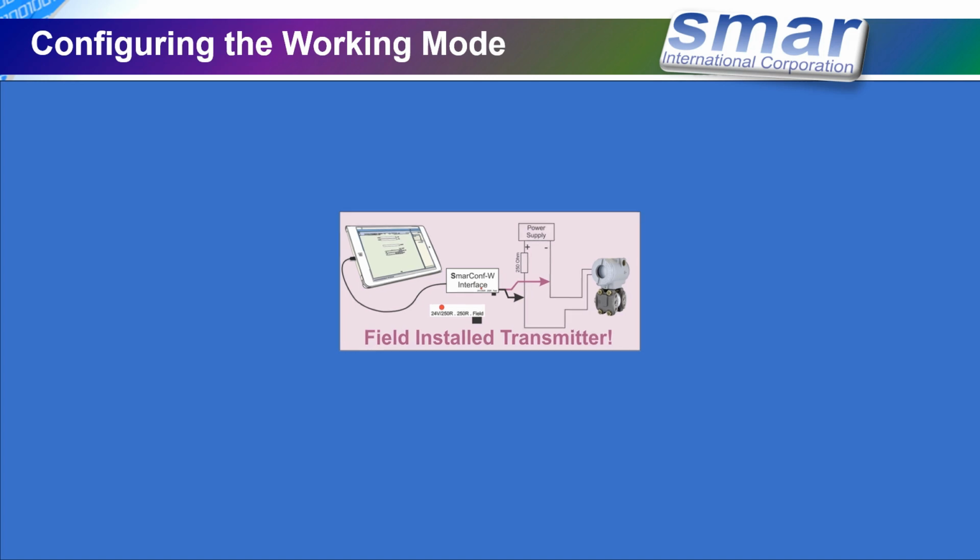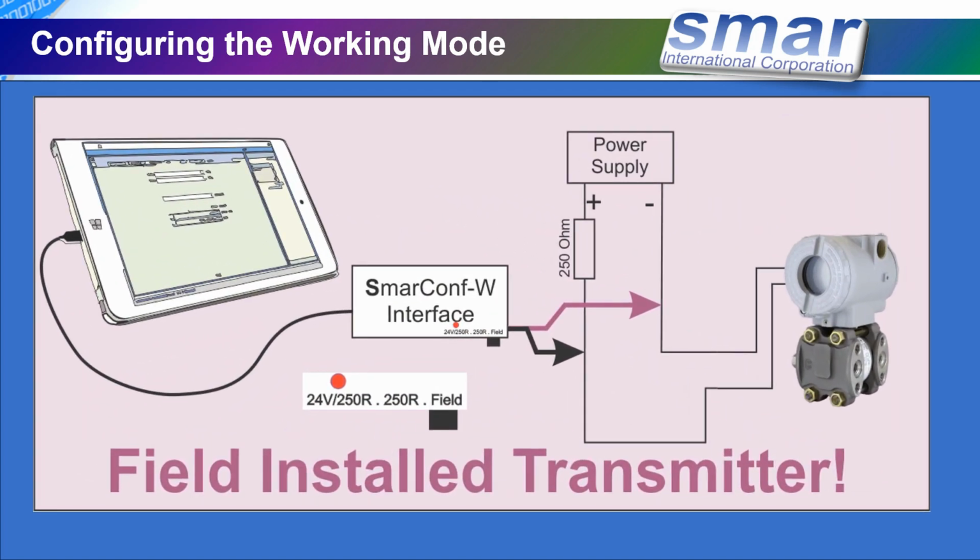Now, if you have a field installation that is complete, looks something like that. You have a power supply and a minimum load of 250 ohms. Everything is working. All you need to do is set the sliding switch to the field and connect in this way to the lines any place you are in the field or in the control room.